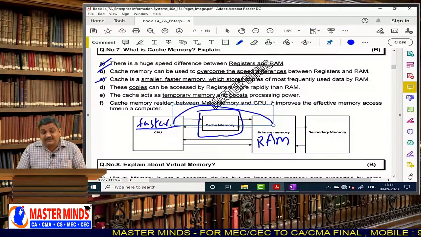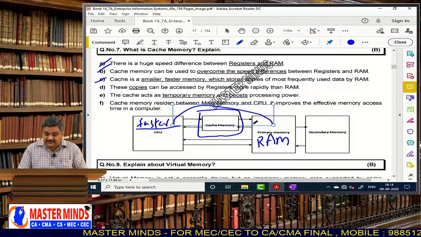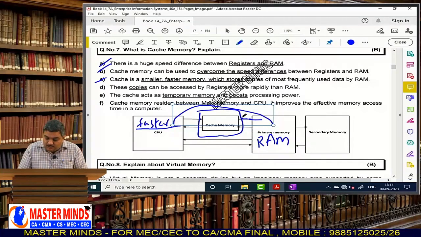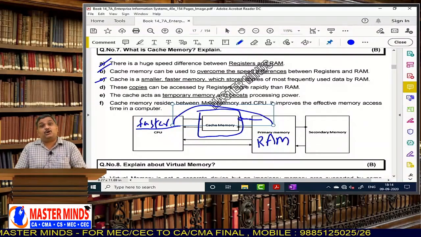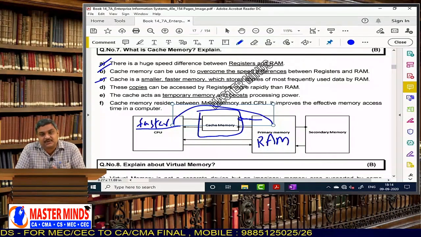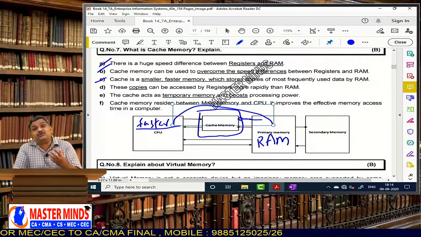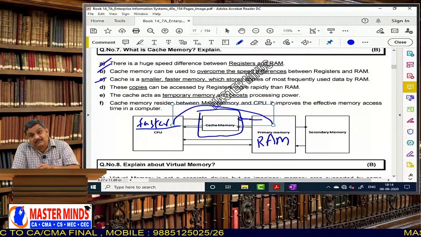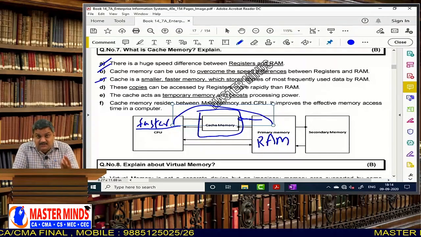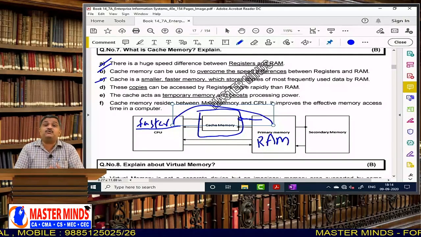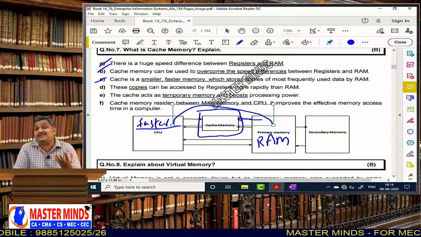Okay, and what will this cache memory contain? This cache memory contains the data from RAM only. Okay, the copies of data from RAM will be there in the cache memory. And when RAM is not attentive and when RAM is not giving the data for the CPU, then cache memory will try to give data to the CPU, so that CPU's waiting time is eliminated.